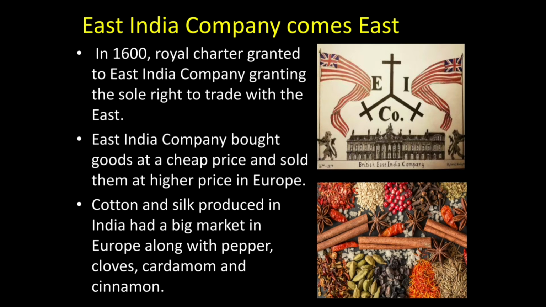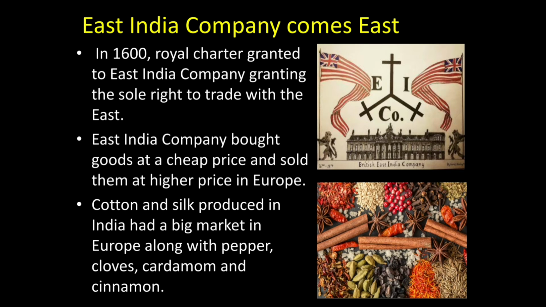The main trade of East India Company was to bring things from the Indian subcontinent and take them back to their homeland, and then they were selling them at a higher price. In that way they were making huge profit because Indian products like the cotton textile, the silk textile, and the spices of the Indian subcontinent had a huge demand not only in England but also in other European countries like France, Portugal, etc.